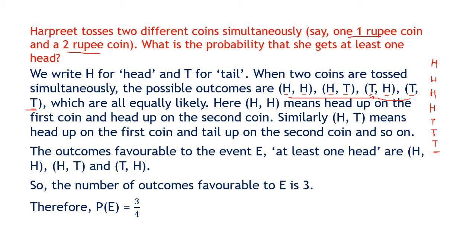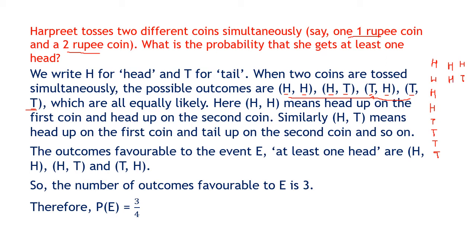We'll just see. When there is only one coin, you can have a head or you can have a tail. When there are 2 coins, you can have a head and a head or a head and a tail.